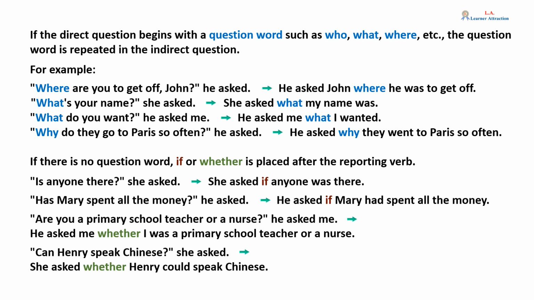If the direct question begins with a question word such as who, what, where, etc., the question word is repeated in the indirect question. For example, "Where are you to get off, John?" he asked. Becomes, he asked John where he was to get off.